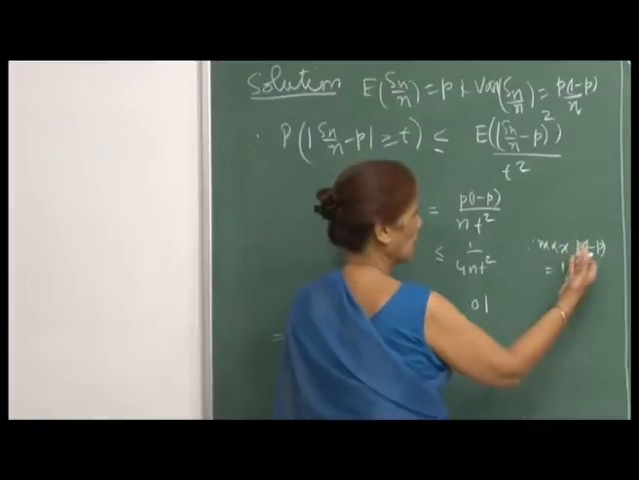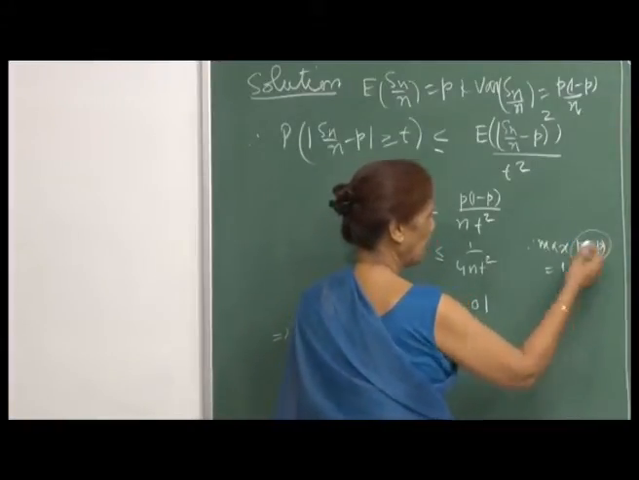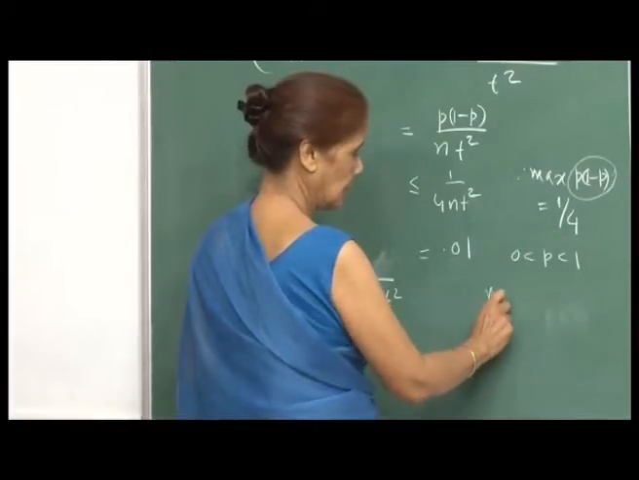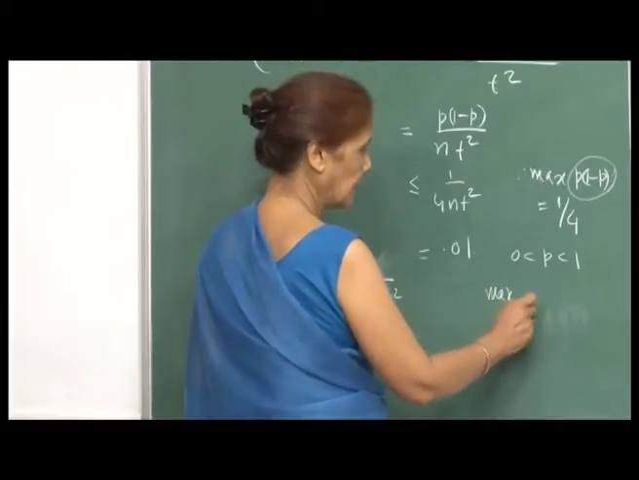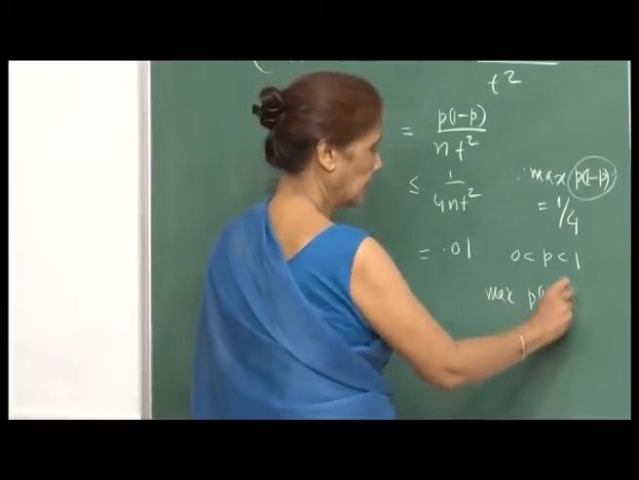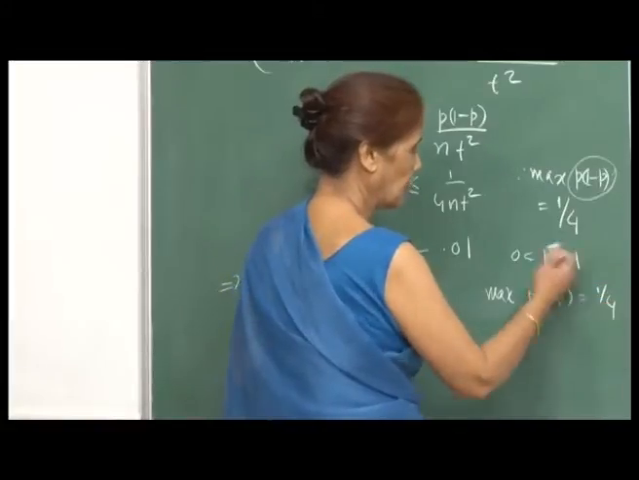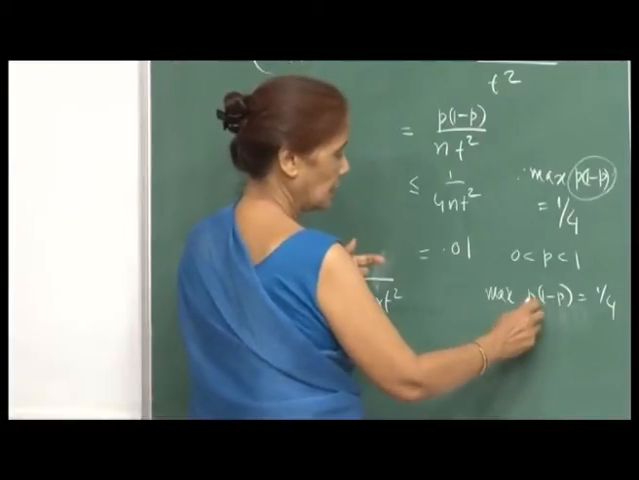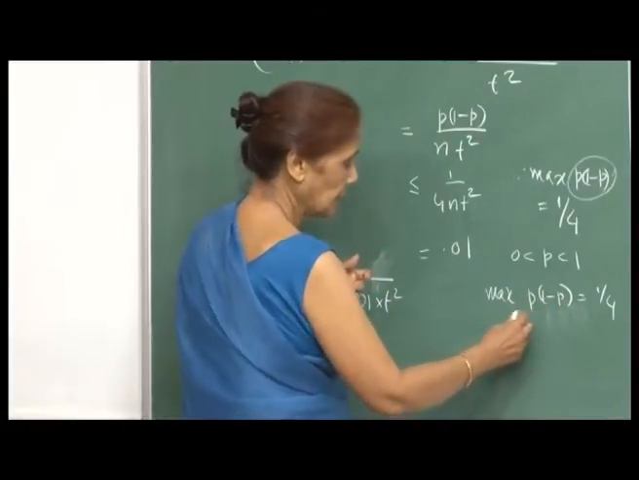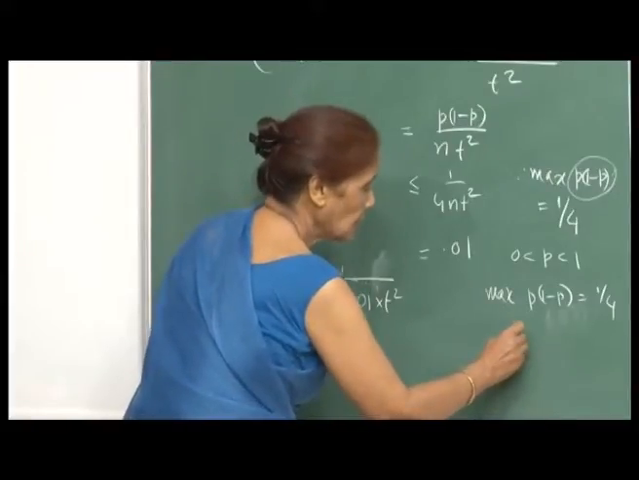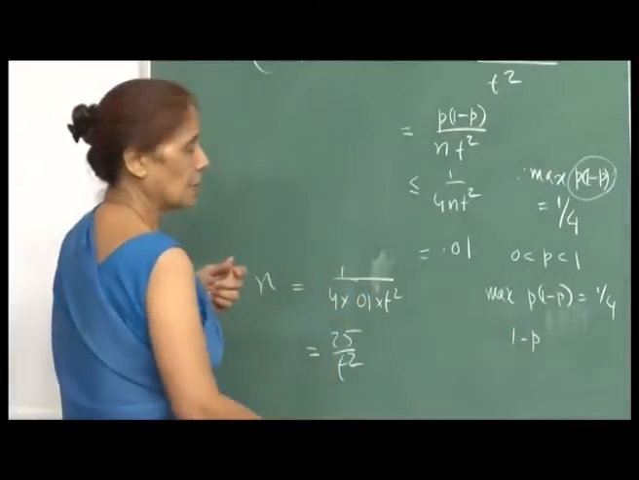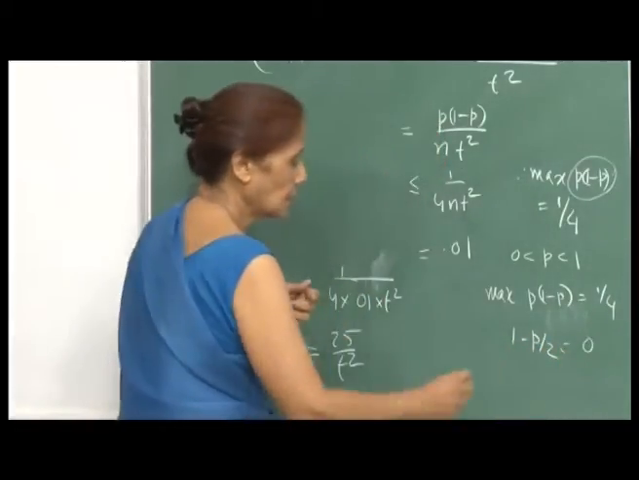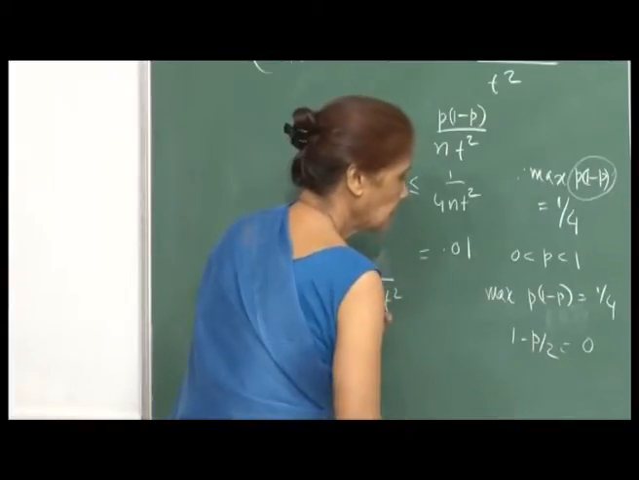I hope you can easily see the maximum value, because 0 less than p less than 1. Earlier I also used the fact that the max of p into 1 minus p is equal to 1 by 4. Let us spend a minute to see this. It is a function of p, so I can find the derivative, put it equal to 0, and see what p that gives.